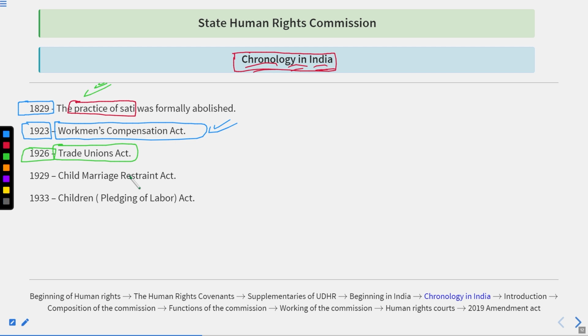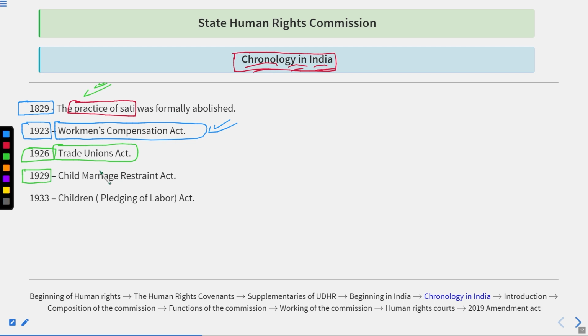So the Trade Unions Act was passed in 1926 so that the laborers who were working under the Britishers, Indians as well, could formulate their demands and put them forward to the employers. Thereafter,